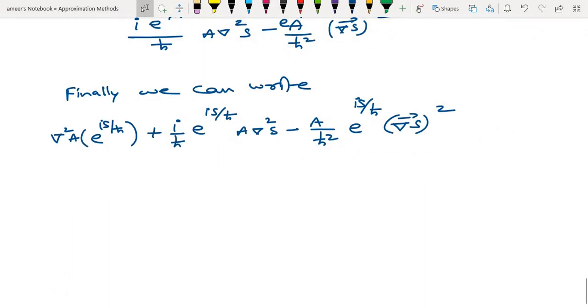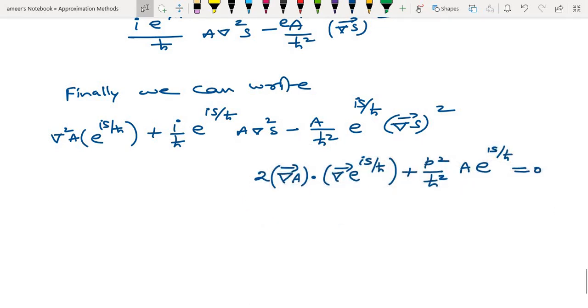And I need to put here plus these two terms, plus these two terms. Okay, now you do one thing: everywhere e power iS by h cross is common. You take it common and the rest of the part will become 0. Then the first term will become del square A, well and good. The second term, only i by h cross is remaining, that is A del square S.